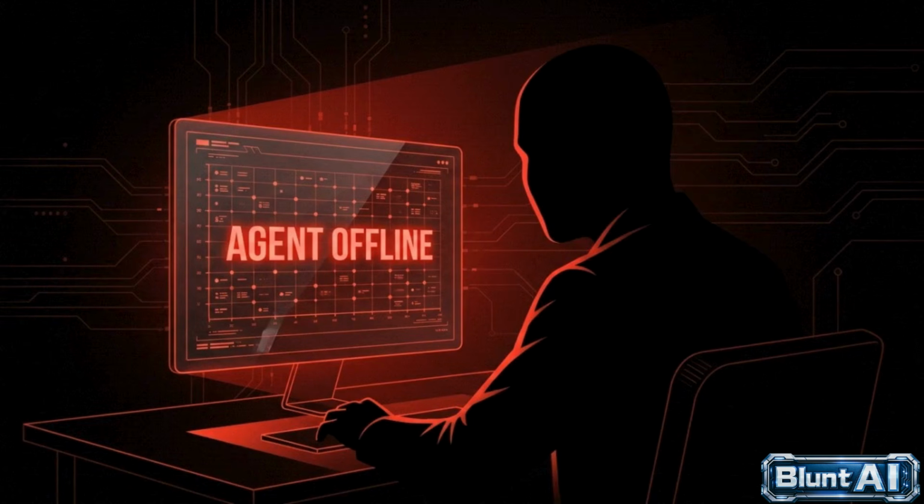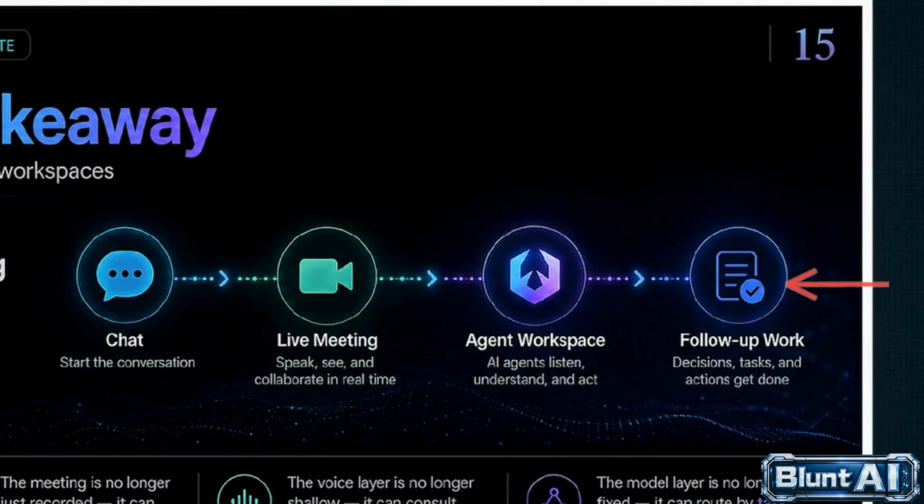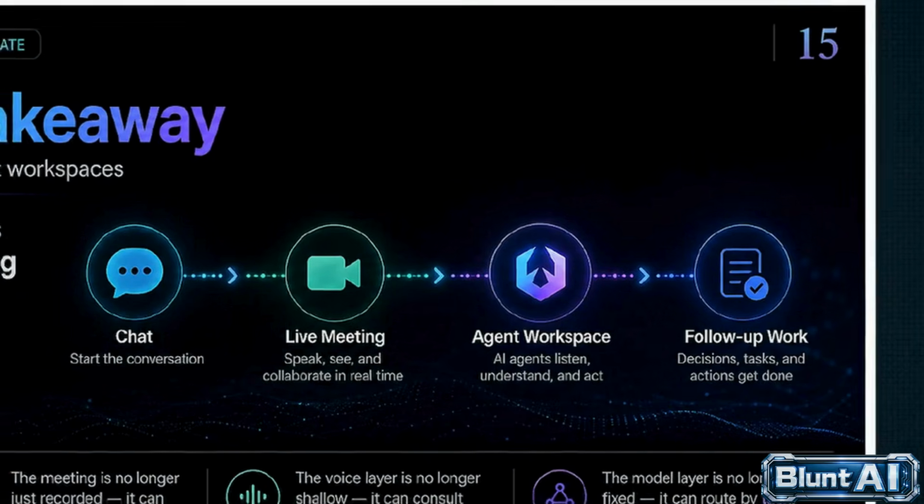This timeline charts the trajectory from basic chat interfaces toward autonomous participation in meetings and follow-up work. Whether these agent workspaces succeed depends on if their productivity gains can outweigh the significant security and governance risks.